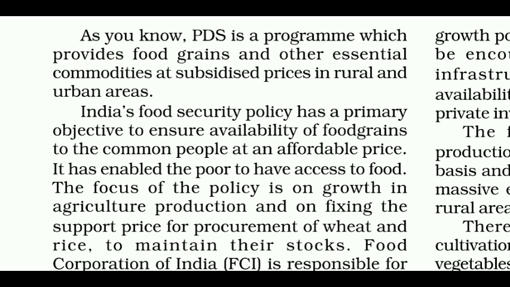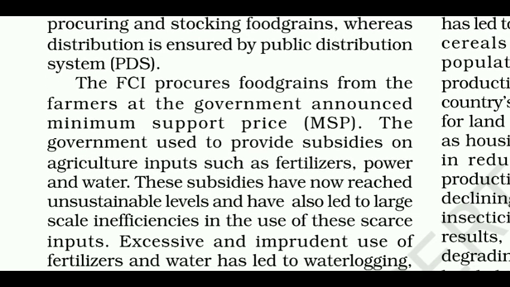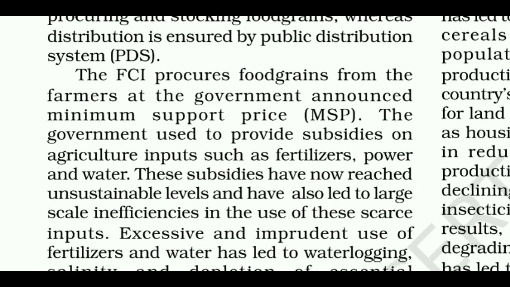The focus of the policy is on growth in agriculture production and on fixing the support price for procurement of wheat and rice to maintain their stocks. Food Corporation of India (FCI) is responsible for procuring and stocking food grains, whereas distribution is ensured by the Public Distribution System (PDS). The FCI procures food grains from the farmers at the government announced minimum support price (MSP). The government used to provide subsidies on agriculture inputs such as fertilizers, power and water.